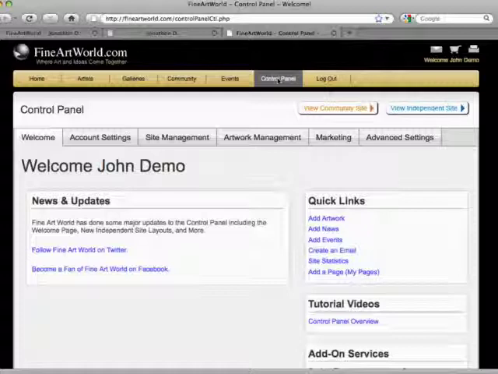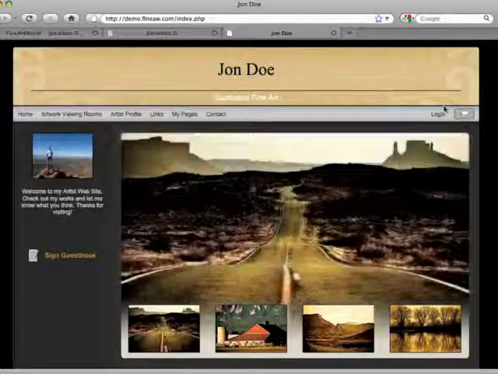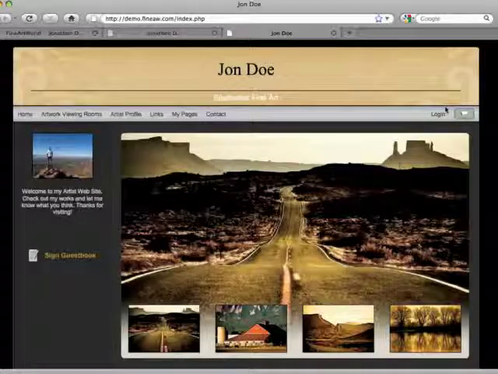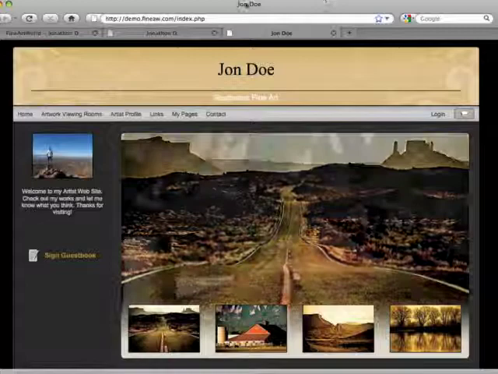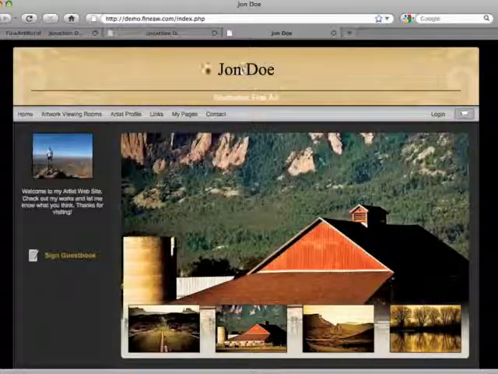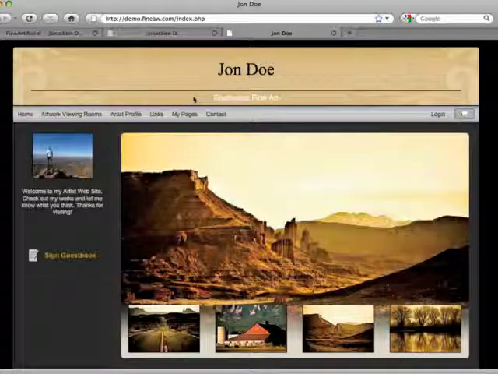Now let's click the View Independent Site link. You'll notice that the same changes have taken place at the top of the browser and in the artist header bar. That's it for site title.